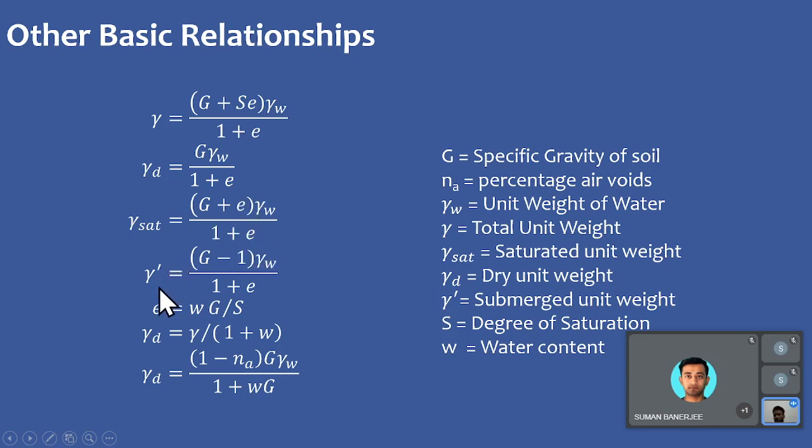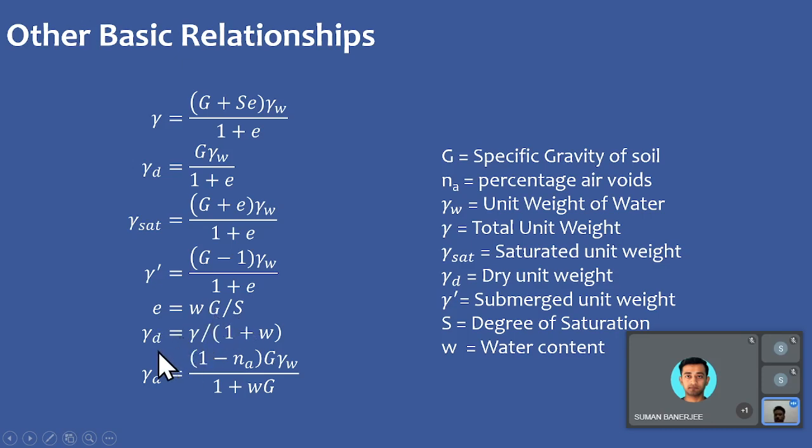If you want to calculate the submerged unit weight, it is basically given by the saturated unit weight minus the dry unit weight. So gamma dash is given in this fashion, if we subtract this quantity from this. And this is the relationship between the void ratio, water content, specific gravity and the degree of saturation.